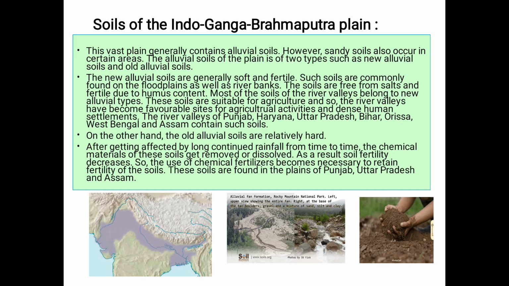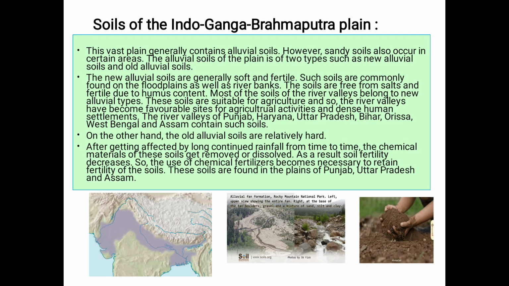Now, the presence of humus will be less, so its soil fertility will decrease. So, the use of chemical fertilizers becomes necessary to retain fertility of the soil. These soils are found in the plains of Punjab, Uttar Pradesh, and Assam. Here we need chemical fertilizers to grow crops like rice, wheat, anything. Because of the rain, it carried the top layer, all the nutrients, away or dissolved them with the rain water.